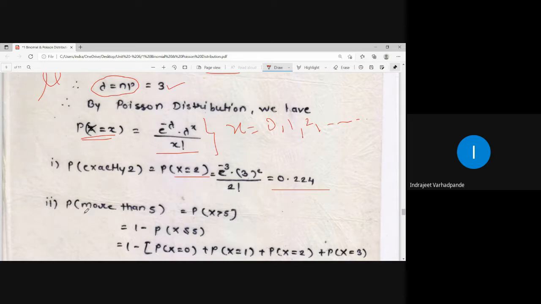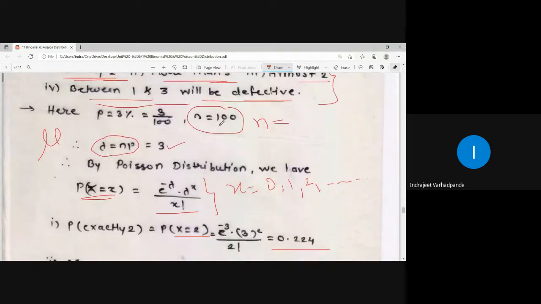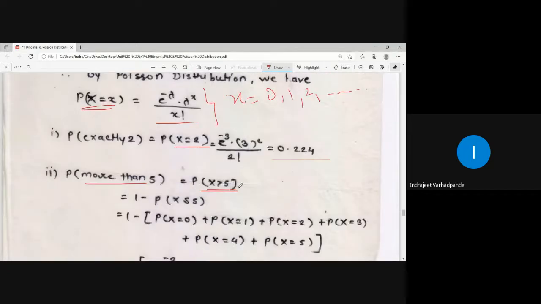More than 5. More than 5 means x is greater than 5. Now, greater than 5 and the total n is 100. So if you are calculating the probability for x greater than 5, it will be x equal to 6, 7, 8, 9, 10 up to 100. It would be a very tedious task to do the calculation for 95 values of x. Rather, I will go the reverse way. I think this particular concept or logic we have used earlier. When it is x greater than 5, strictly greater than 5.